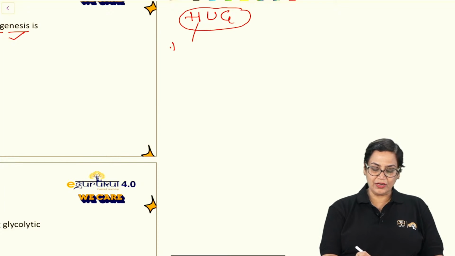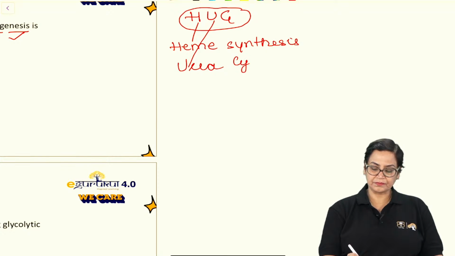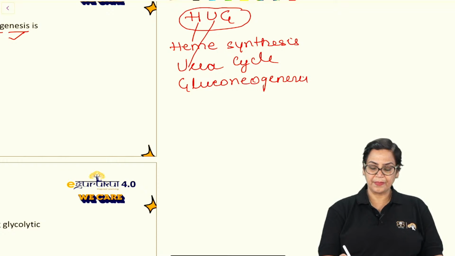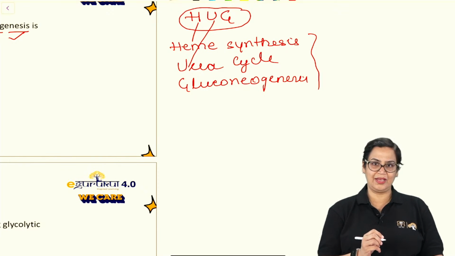H stands for heme synthesis. U stands for urea cycle. And G stands for gluconeogenesis.